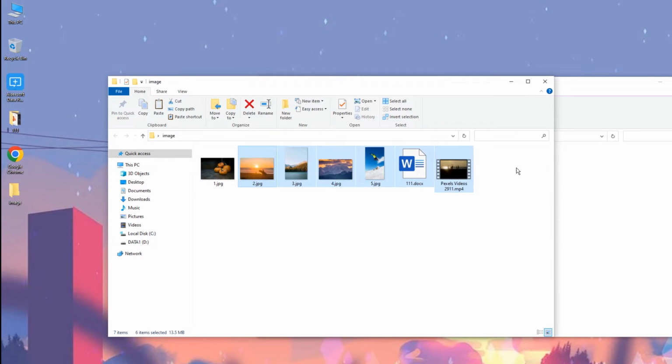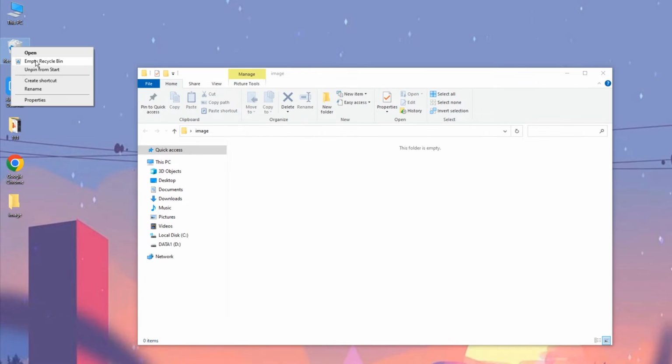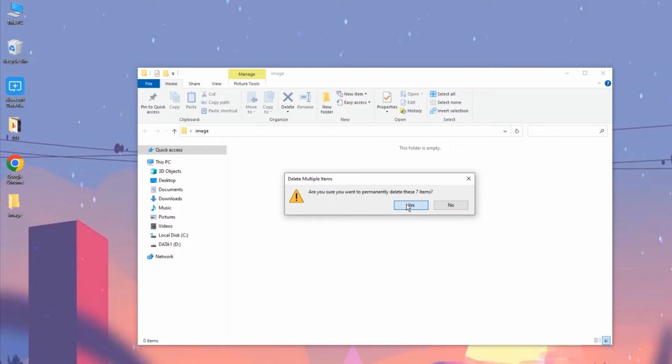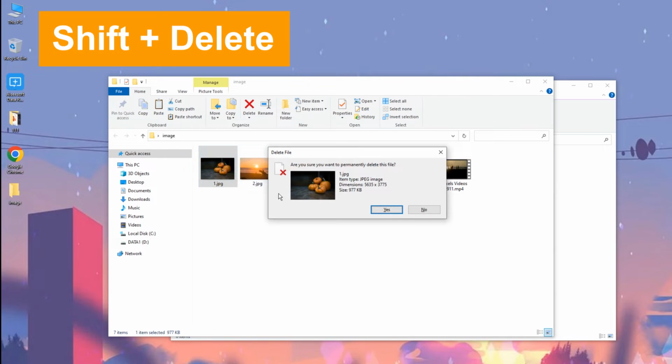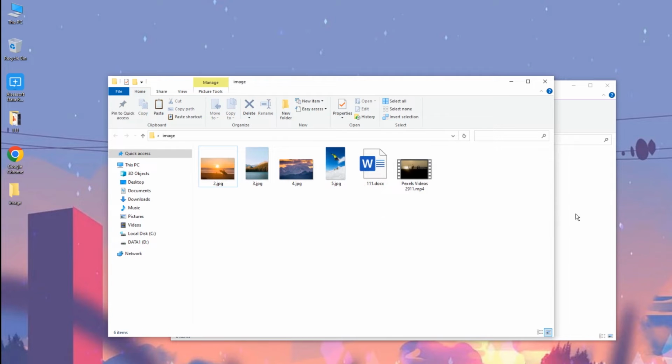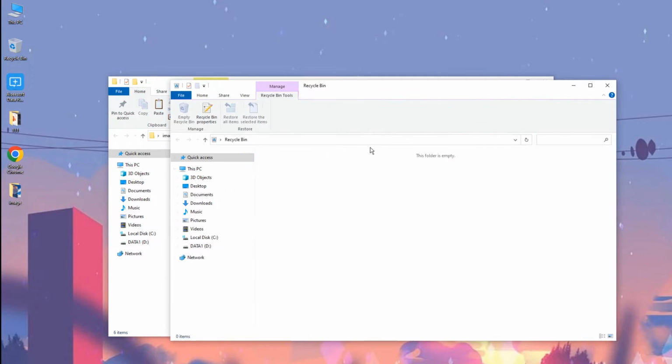So this is how to recover files that have been deleted from a Windows computer. Note that you won't be able to bring back your files from the recycle bin if it's emptied, or if the files were deleted via Shift key and Delete key. The Shift deleted files bypass the recycle bin and end up being removed permanently.